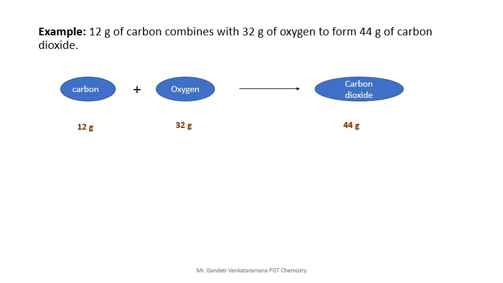Now the total mass of the reactants: 12 plus 32. Total mass means add carbon plus oxygen. So 12 plus 32, what is the total mass? 44 gram. So this is equation number 1.